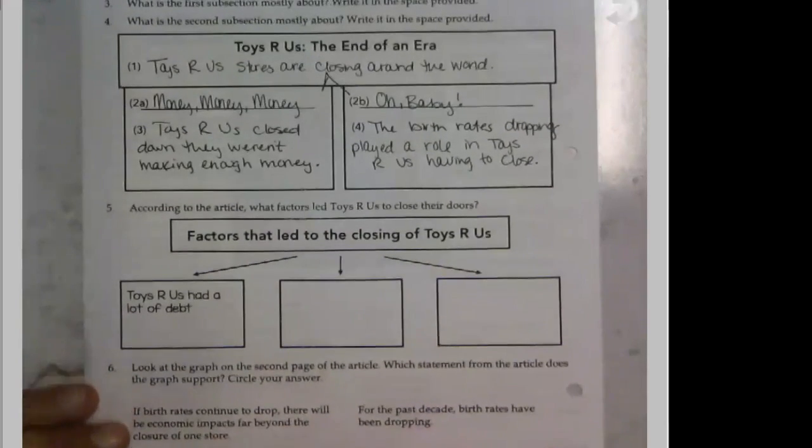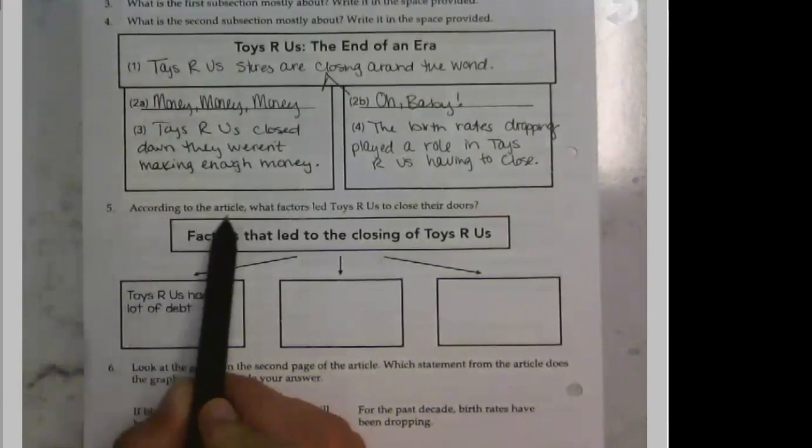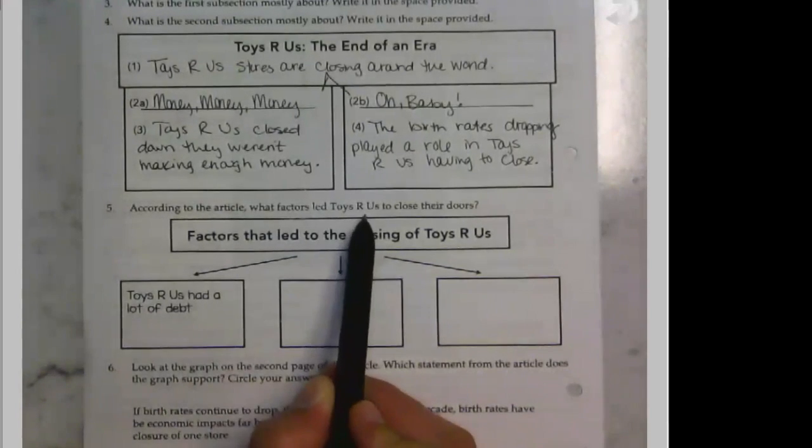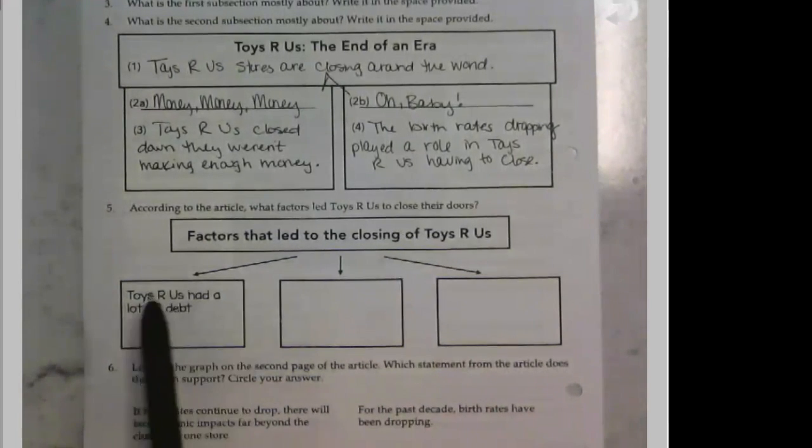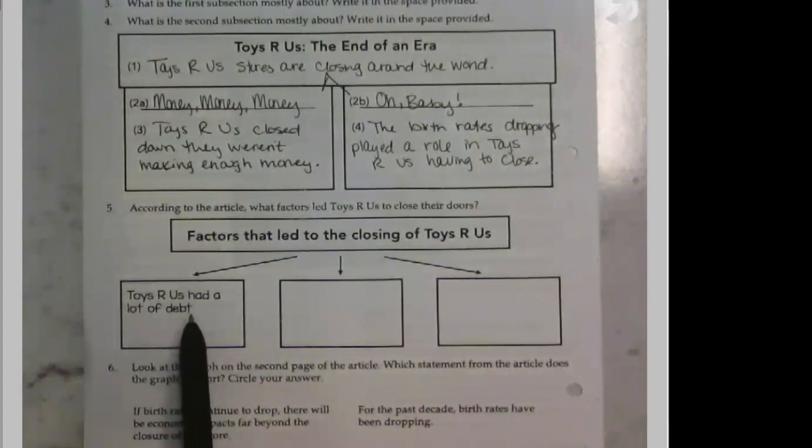So now we're going to break it down a little bit further. What are the factors? There are going to be 3 main factors that led to the closing of Toys R Us. So up here, number 5, it says, according to the article, what factors led Toys R Us to close their doors? They gave one to us first. Toys R Us had a lot of debt. Remember, debt means they couldn't pay back a lot of money. They couldn't pay back the money that they owed.